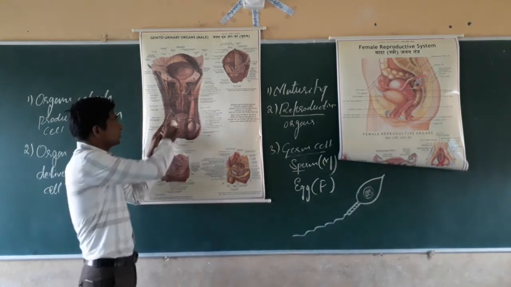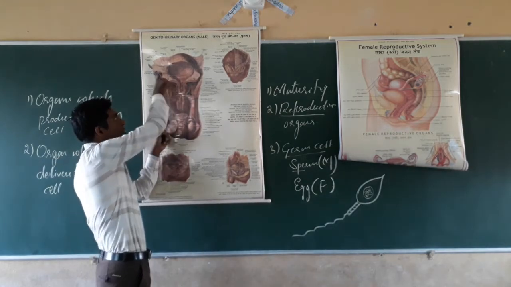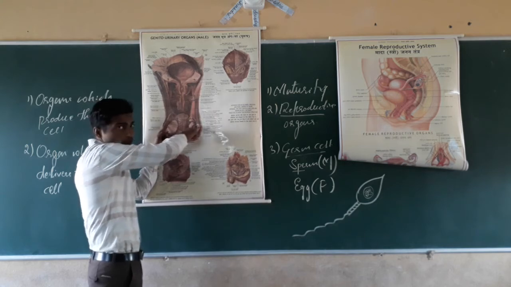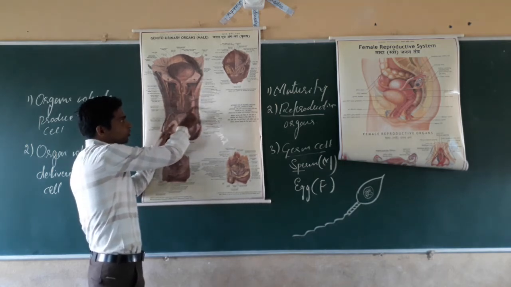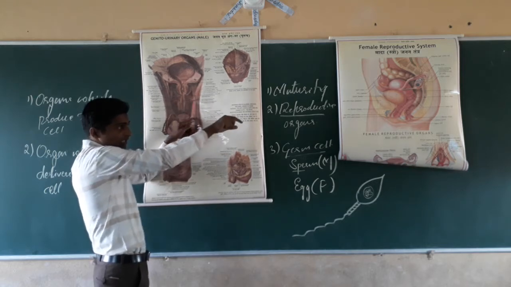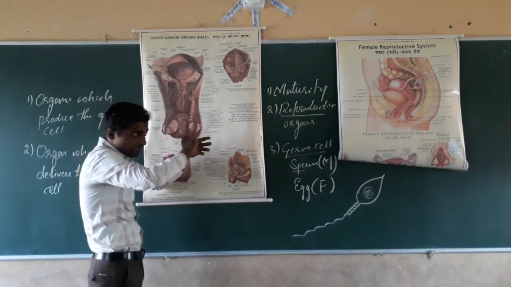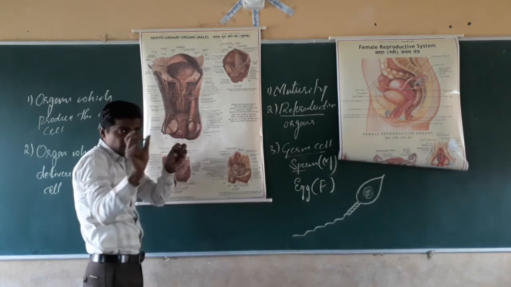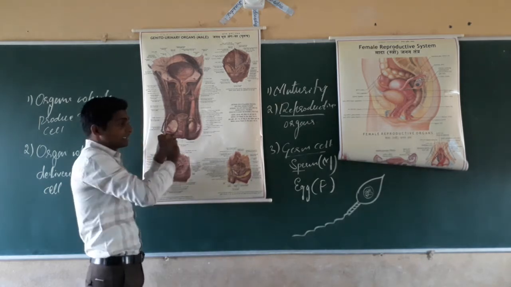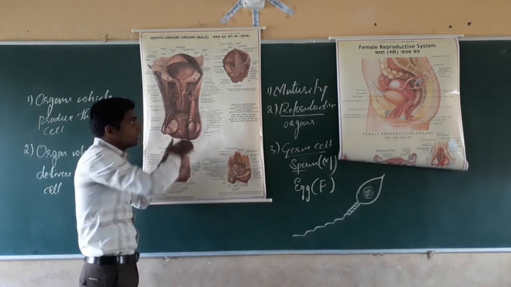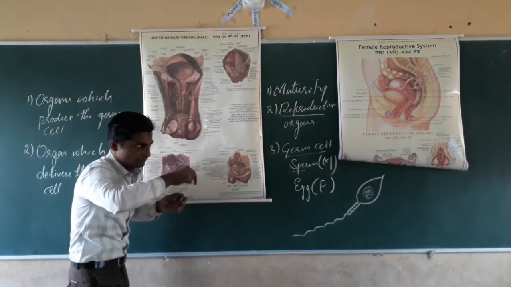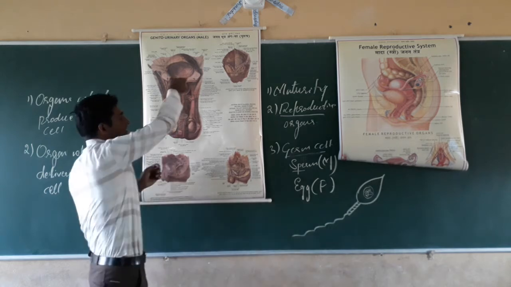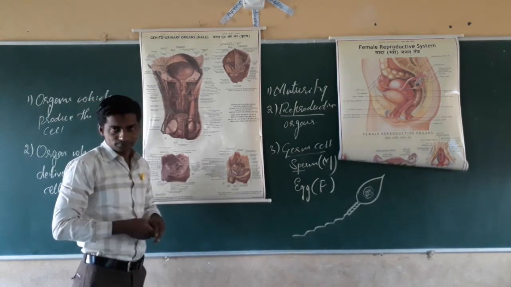They are present along the vas deferens tube, or the sperm duct. They secrete a liquid material, because of which the semen, which is present in semi-solid form, becomes liquid. Then it starts to move through this pipe.